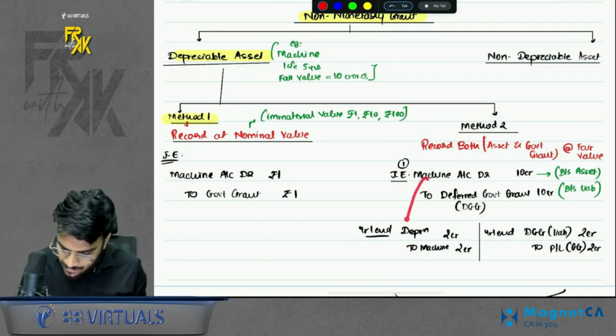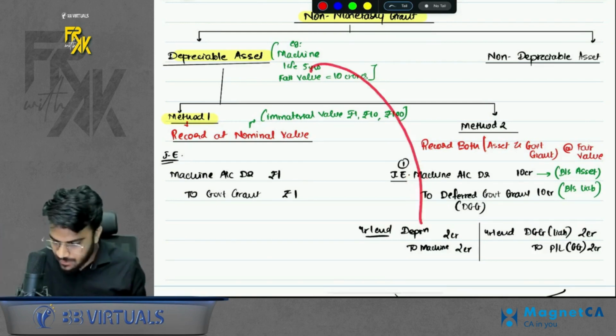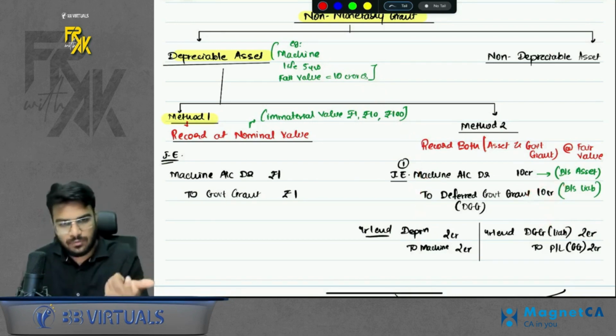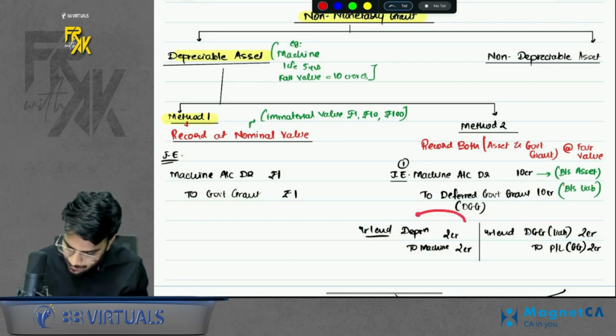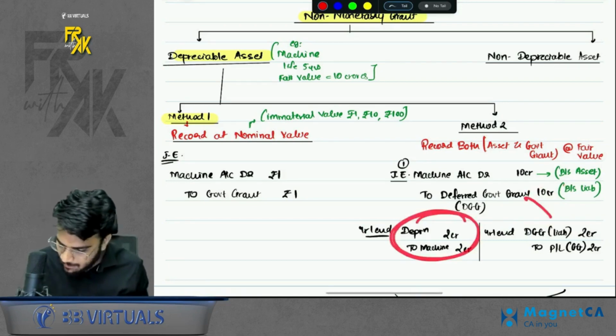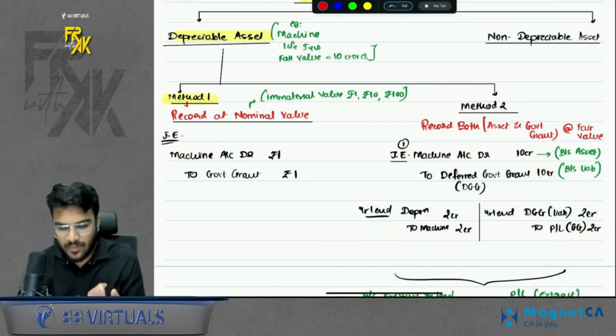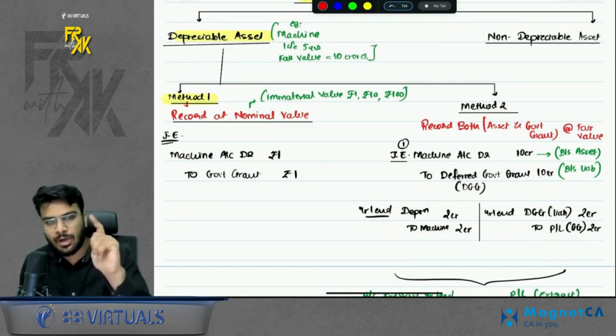Now this machine will get depreciated over a period of 5 years. And what to do with this DGG? You will transfer it to profit and loss over the period of life of the asset. In the same ratio you are depreciating, in that same ratio you will transfer DGG to profit and loss. So we have two methods for a depreciable asset: record at nominal value or record at fair value.